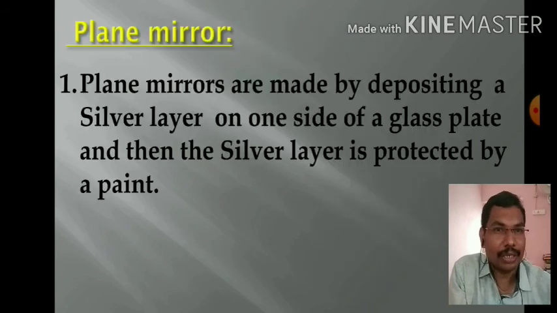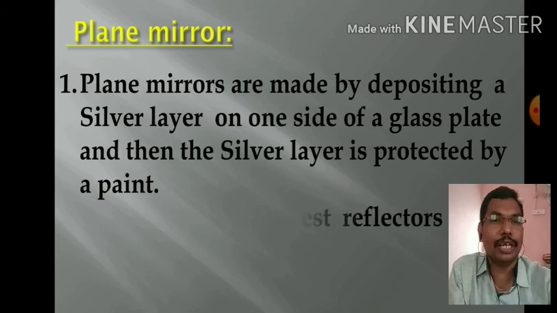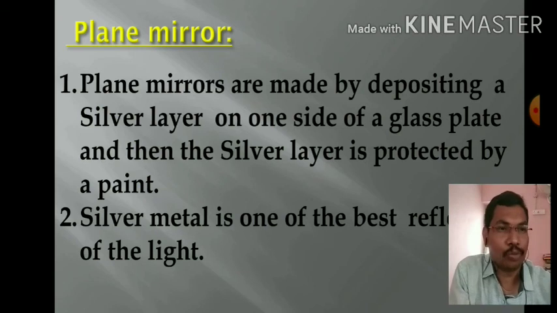A plane mirror is made by depositing a silver layer on one side of the glass plate, and then the silver layer is protected by the red paint. We have 3 layers: transparent glass plate, next the silver layer, and then a paint. Now we said aluminum also, okay? So why is silver selected, not gold? Simple, silver is one of the best reflectors of light, so that's why it has been taken.